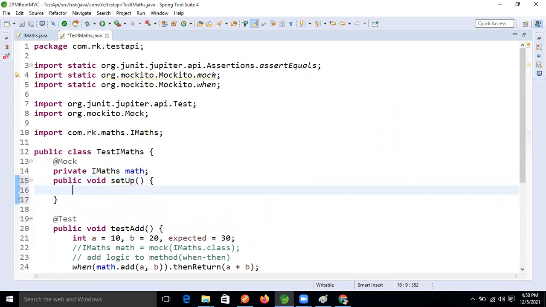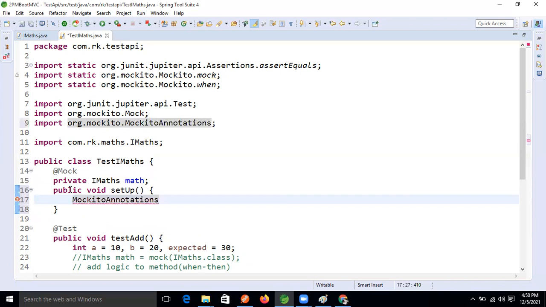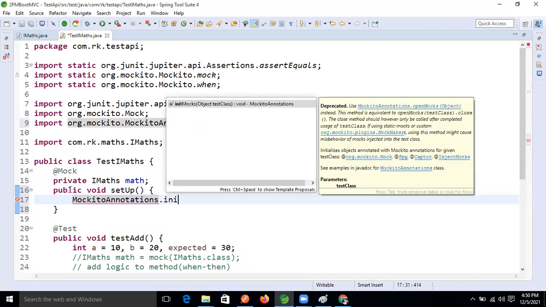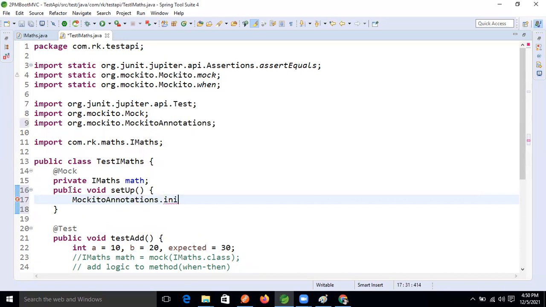And in this class only, we need to activate this Mock annotation. So what is the class name? Mockito. MockitoAnnotations dot, inside that there is initMocks, and which object do you want? I want to activate this current object.